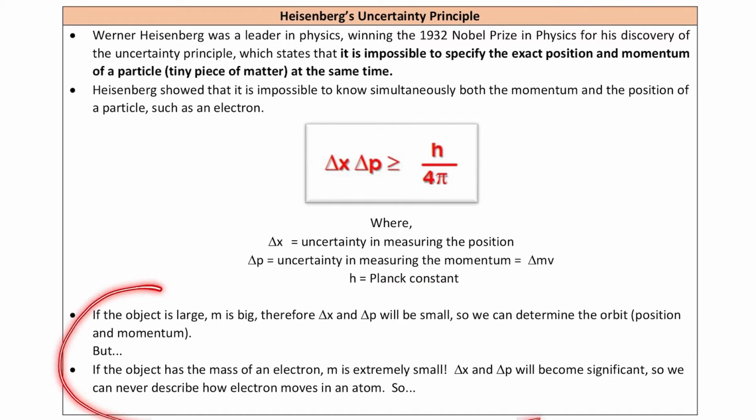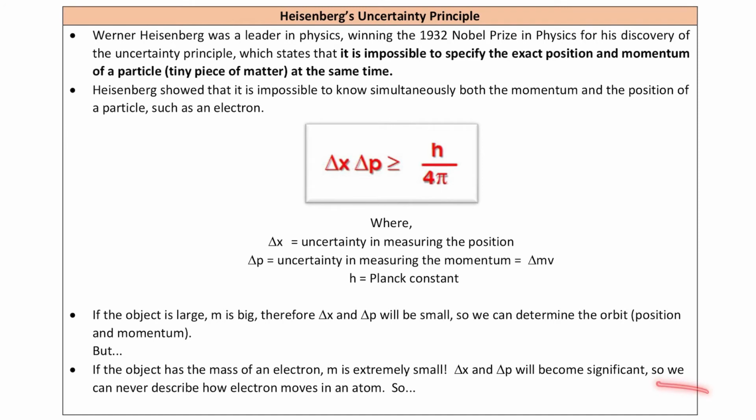So what this is saying is, if the object is big, its mass is big, that means it is easier for us to determine its position and also its momentum. So delta X and delta P will be small, because it is easy to determine position and momentum. But if the object is very small, such as an electron, its delta X and delta P will become significant. The uncertainty to determine the position of the electron and the uncertainty to determine its momentum become bigger.